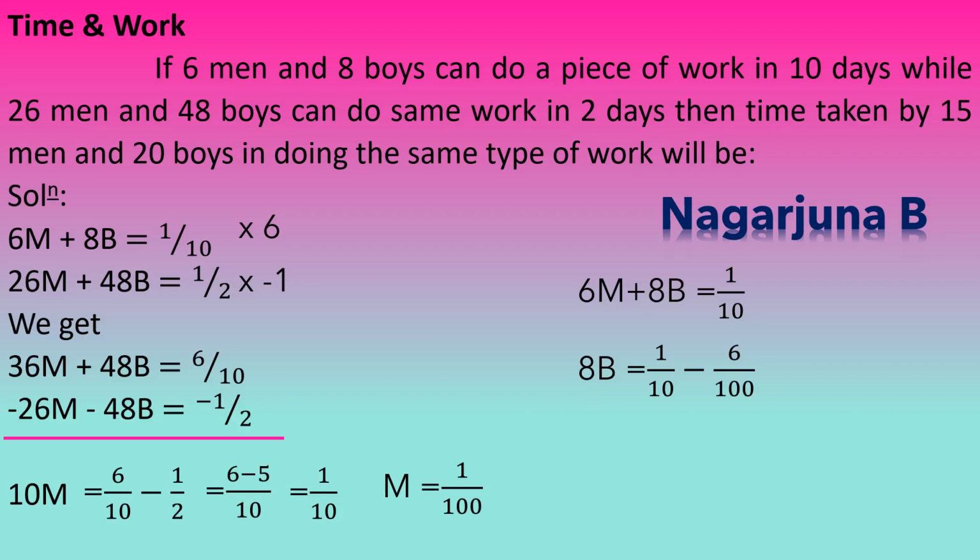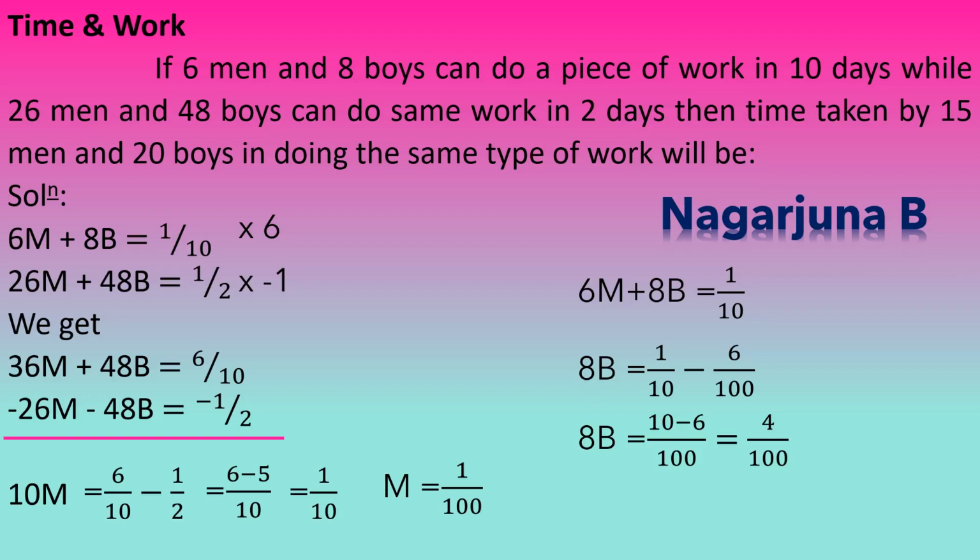So 6 into 1 by 100 is 6 by 100. So here LCM is 100. That means 1 by 10 is there, 10 has to be multiplied by 10 to get 100. Therefore 1 has to be multiplied by 10, minus 6 by 100. 100 has to be multiplied by 1, therefore we can write 6 into 1 as 6. So it will be 10 minus 6 divided by 100. And upon simplification it will be 4 divided by 100.